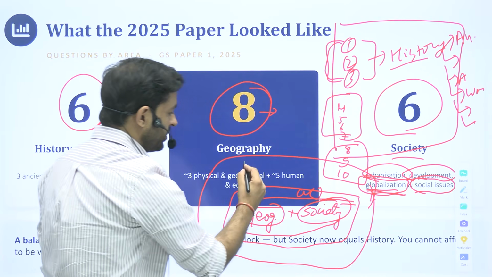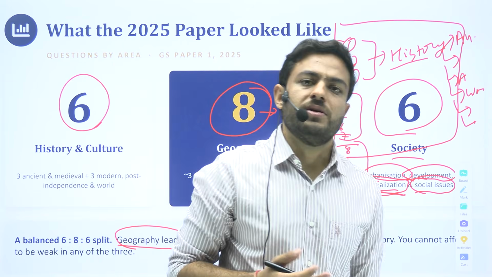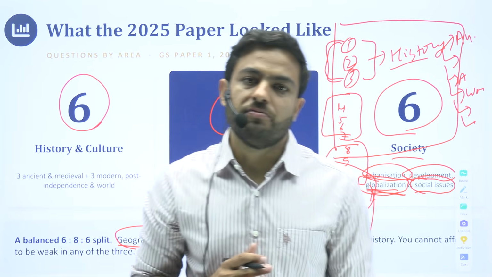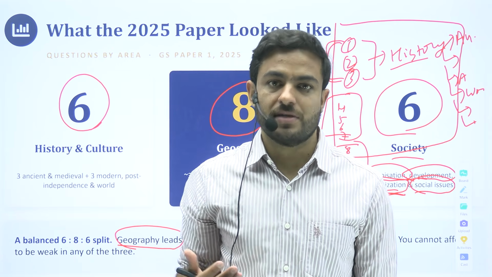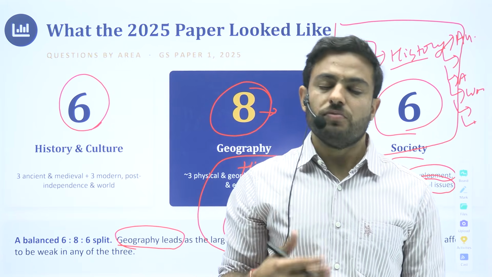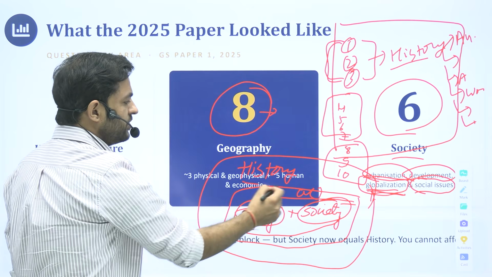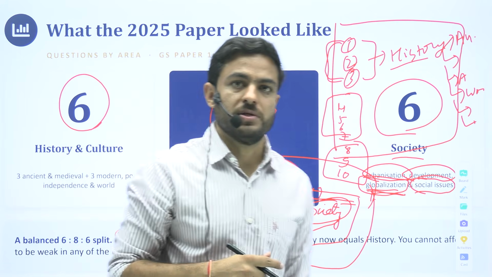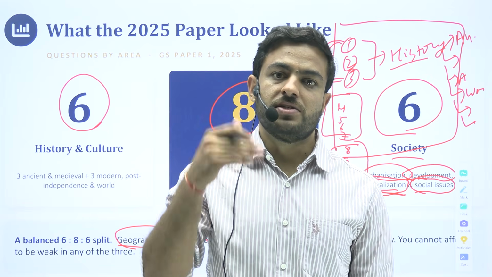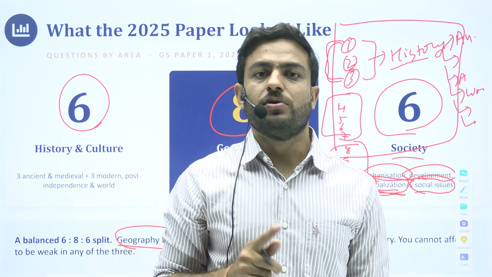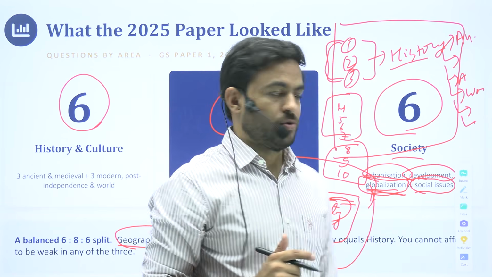The second zone would be the history questions, because history sometimes becomes tricky, and some of the questions you might not be able to handle. But we have come up with some ways by which we can do some mathematics about how they are actually asking the questions. To make it a bit easier for you, we would be discussing all these things in detail. So this was the inner core of my preparation. Second would be history. That doesn't mean I'm not focusing on the history section. It means I'm heavily focusing on geography and society, and history as the peripheral subject, where I would not commit any kind of blunder that could dent my score.